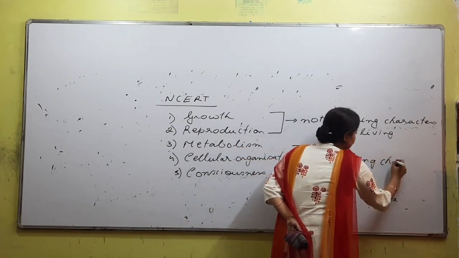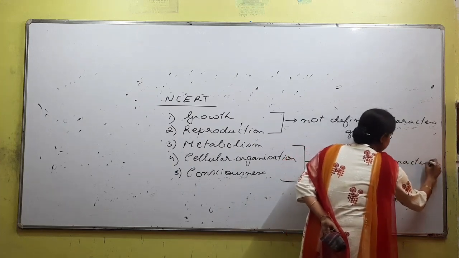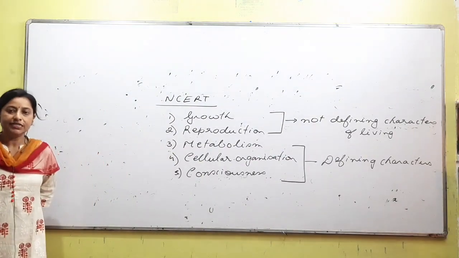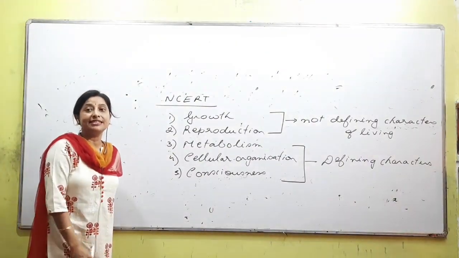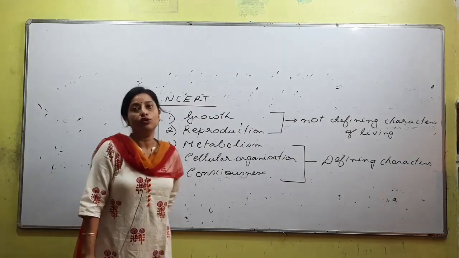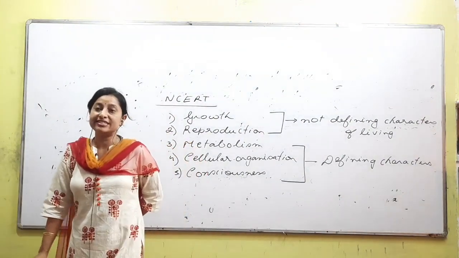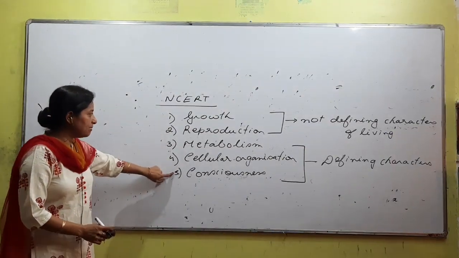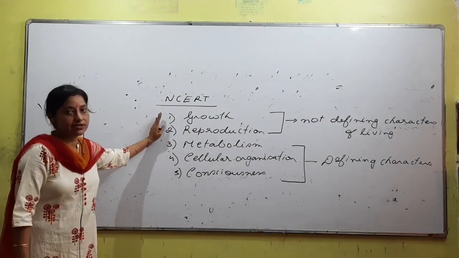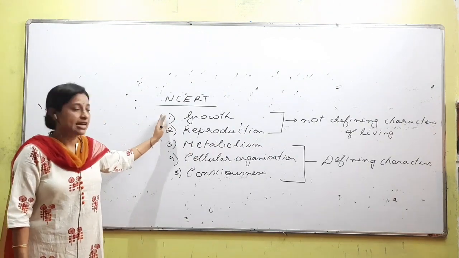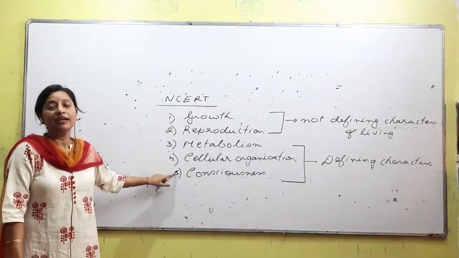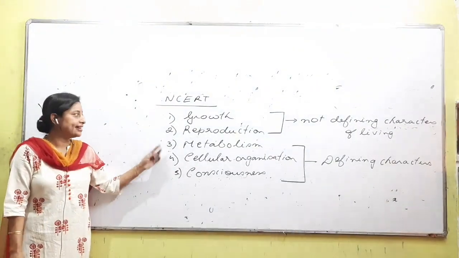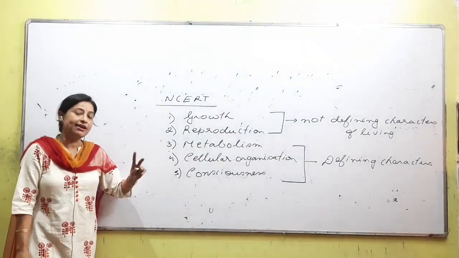Now what is the difference? What do we understand by defining or not defining? If there are exceptions in any one thing, what do we call it? Not defining. If there are no exceptions, then what do we call it? Defining. The first point that you need to remember is that when we are talking about the characteristics of living, organisms are supposed to show all these 5 different types of characteristics, right? Generally it appears basic, but in the NCERT book there are 5, so we know that the characteristics of living are at least 5.